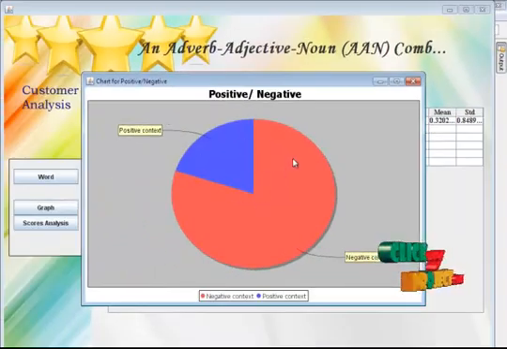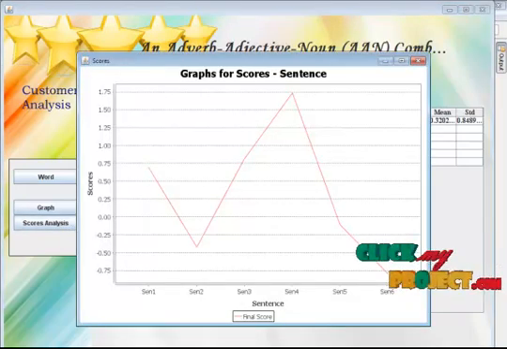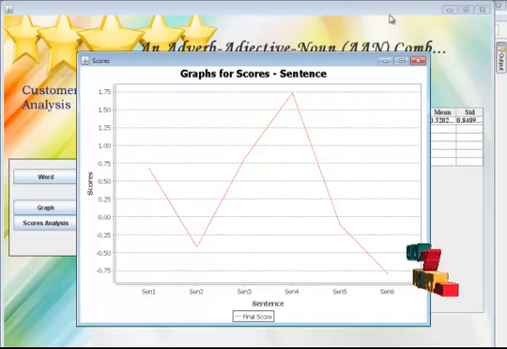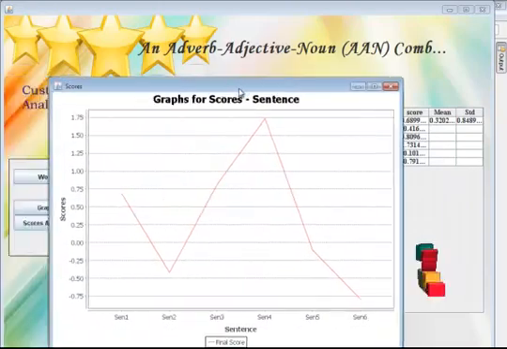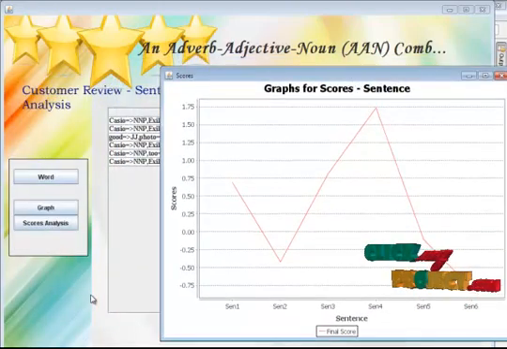So this is the total number of positive sentences and total number of negative sentences. In this manner we evaluate whether it is a positive sentence or negative sentence based on the score. Thank you. Thanks for listening.